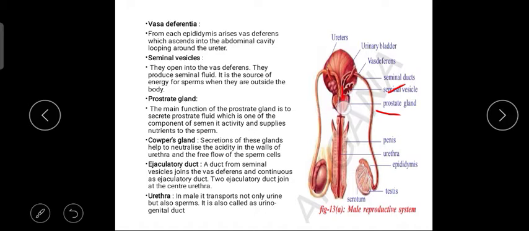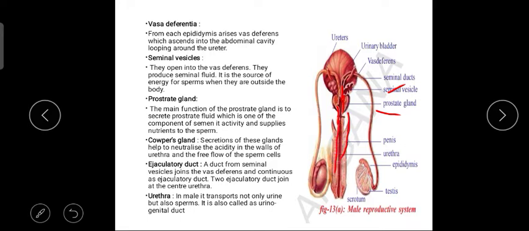From the prostate gland it passes into the Cowper's glands. Its secretions help to neutralize the acidity in the walls of the urethra, so that the free flow of sperm cells can occur. From here, now it travels into the urethra. You can see the urethra.